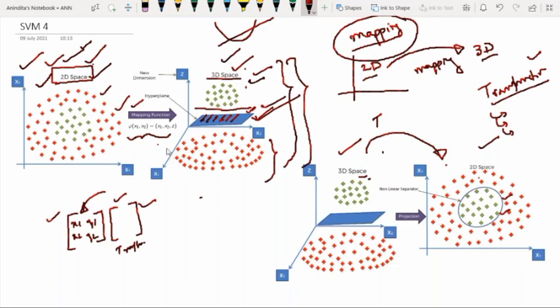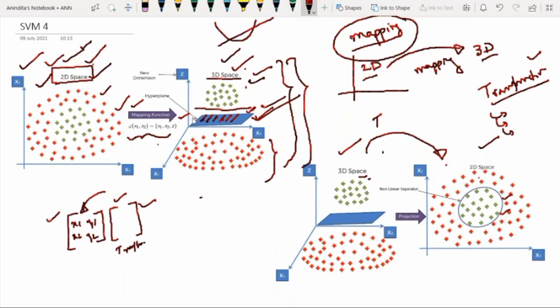And also, what kind of mapping function to use is very difficult to select. That's why we don't go for the mapping function to convert lower dimensional data to higher dimensional data in order to get a correct hyperplane.